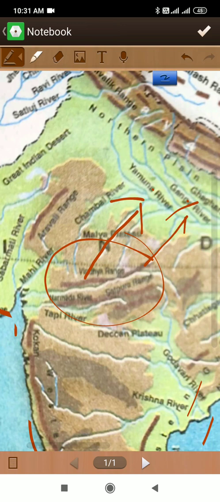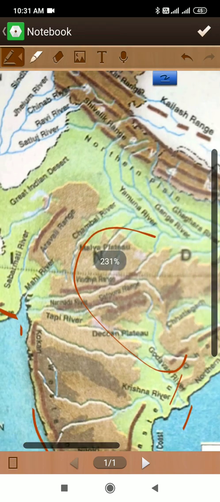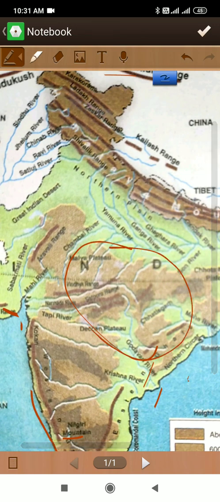So this part we see, the northeastern part of this central upland, this part is known as Bundelkhand. Besides this, rivers like Luni and Banas also originate in the Aravalli range in the northeast.